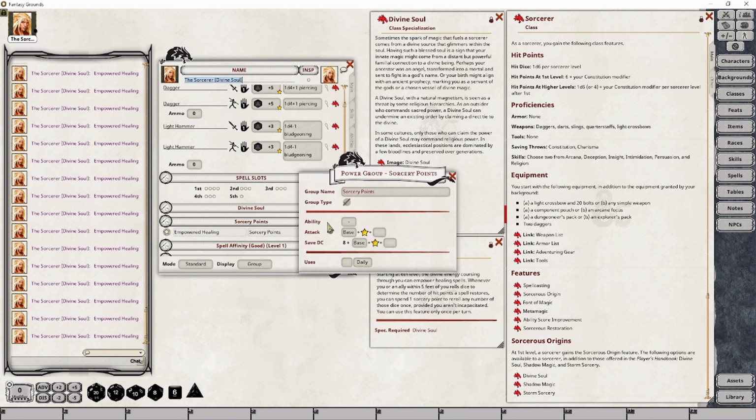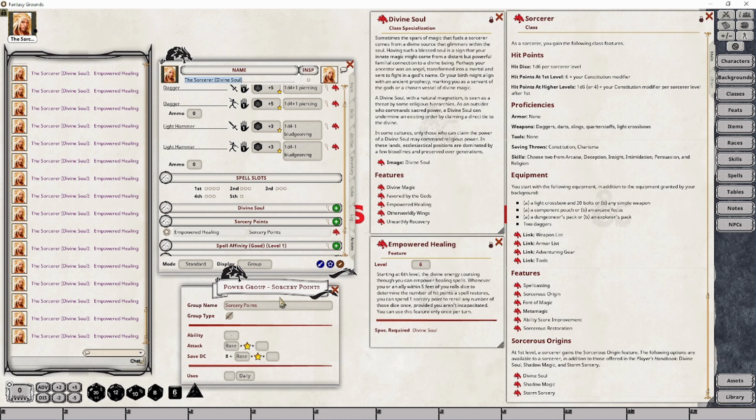I'm then going to make a modification to the power group itself. I'm going to set it up to use Charisma as our ability score. And because we're level 9 and the number of sorcery points equals your level, I'm going to change that to a 9. That way we get a total of 9 uses, if you will, before we essentially run out of being able to make use of this particular feature.